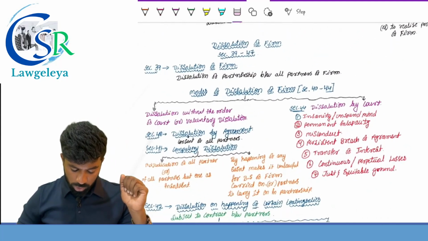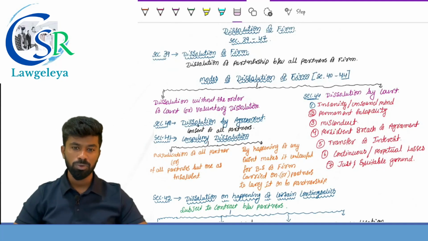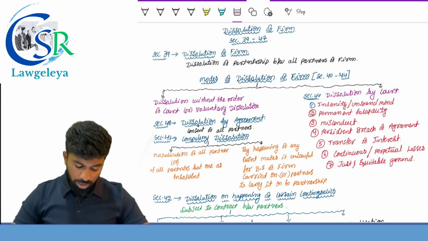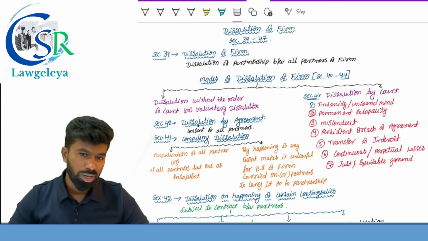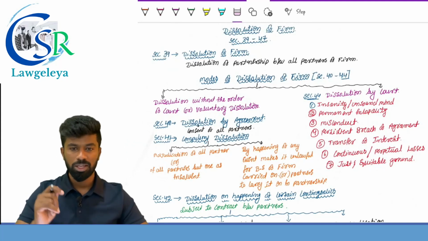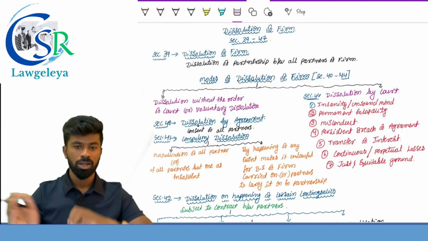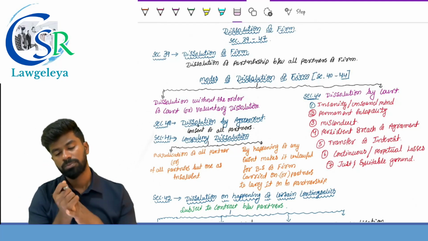Next one, the last topic is dissolution of the firm. Dissolution, section number 39 to 47. Section number 39 provides what? Dissolution of the firm, and also provides the difference between the dissolution of partnership and the dissolution of the firm. For theory questions, please refer to the material which I have shared with you guys, where it provides the difference between dissolution of partnership and dissolution of firm.